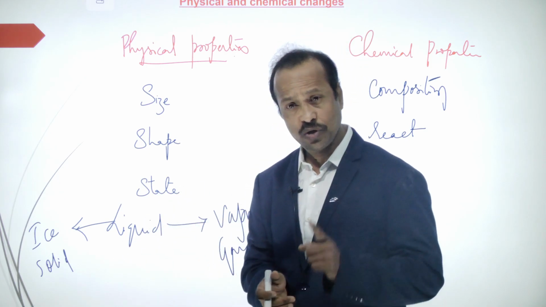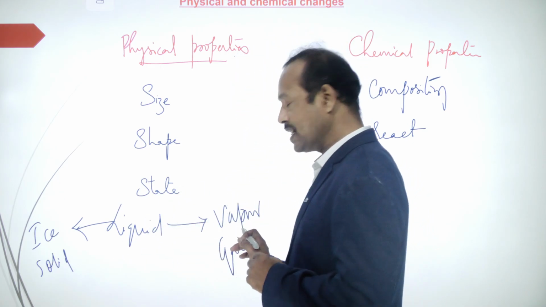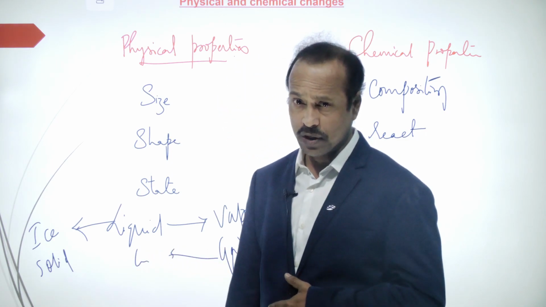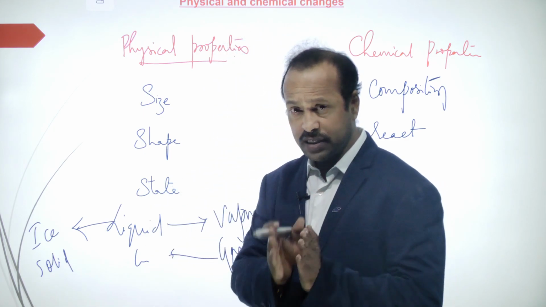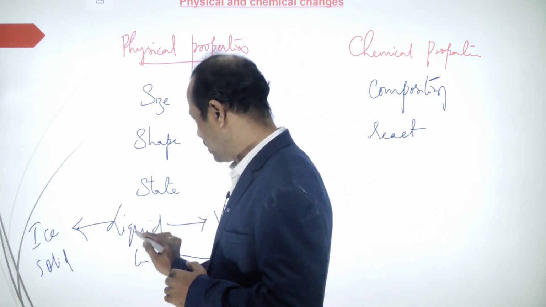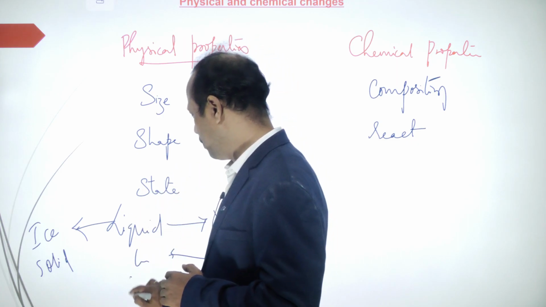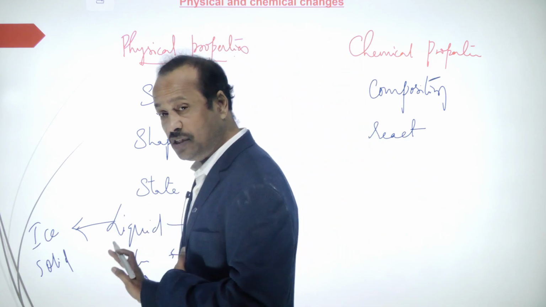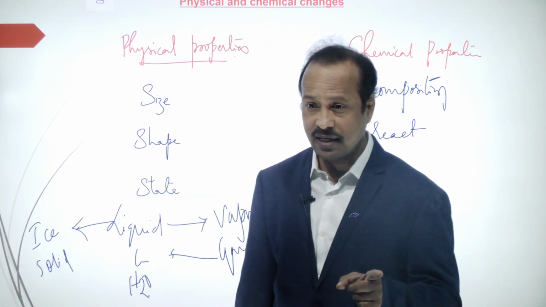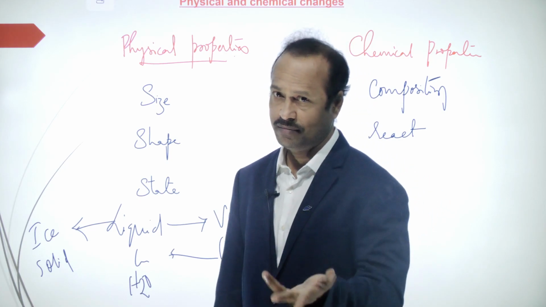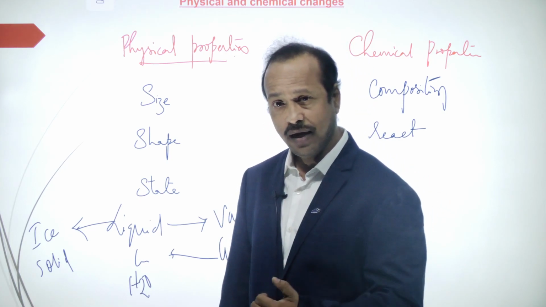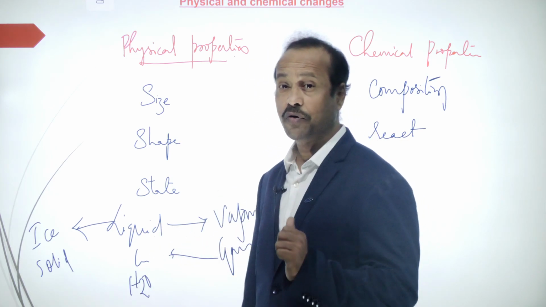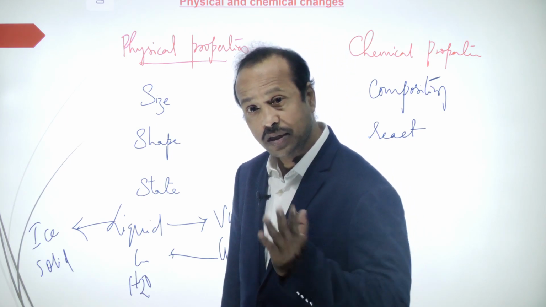If I condense it, do you know what condensation is? If we condense, the gas turns into liquid again. Now, you are in 7th class, so I hope you know the formula of water. The formula of water is H2O. If I freeze this water, it becomes ice. Then what is the formula of ice? H2O. Now if I boil the water, it turns into vapor. What is the formula of water vapor? H2O. The meaning is, it is water.